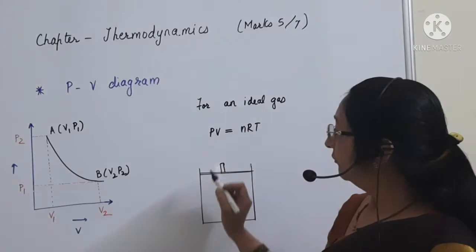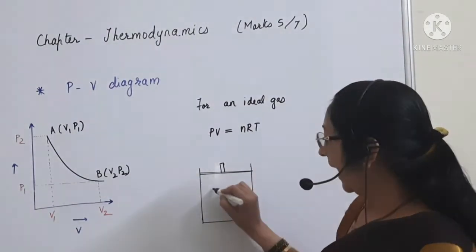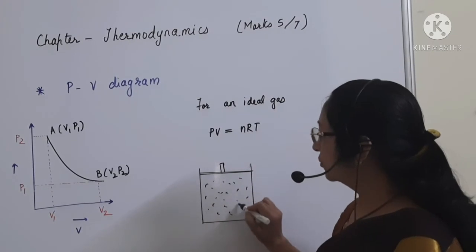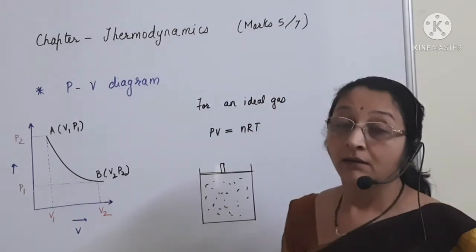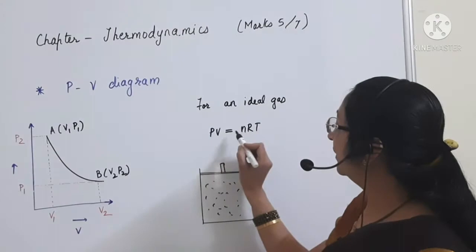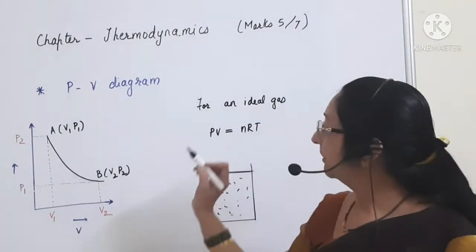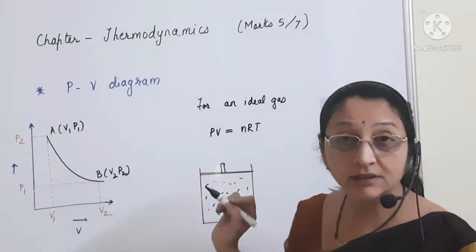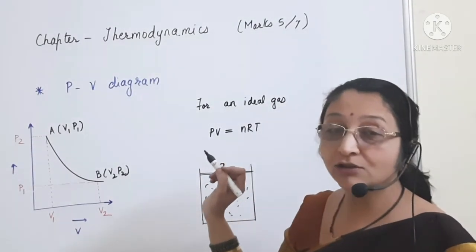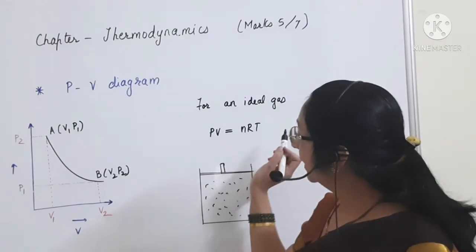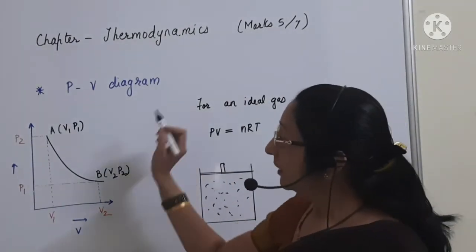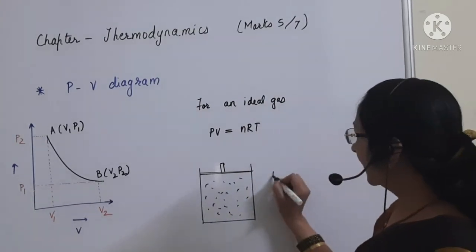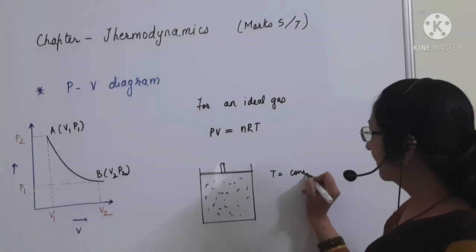Now, we are considering a system and there is an ideal gas inside the system. So, the ideal gas equation is PV = nRT, where P is the pressure of the gas, V is the volume of the gas, n is the number of moles, R is the universal gas constant, and T is the temperature. Now, here we are keeping the temperature constant.